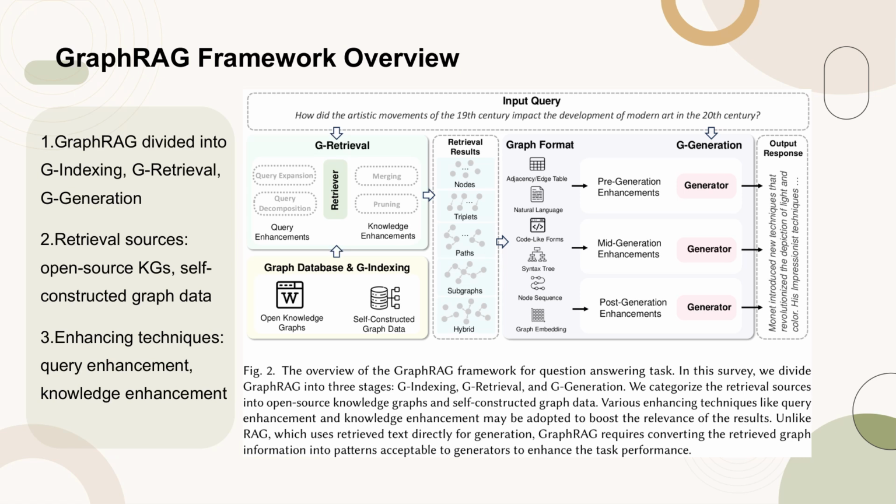To improve the relevance of the results, various enhancing techniques such as query enhancement and knowledge enhancement may be employed. Unlike the Retrieval-Augmented Generation (RAG) approach, which directly uses retrieved text for generation, GraphRAG necessitates the conversion of retrieved graph information into formats compatible with generators to enhance task performance.